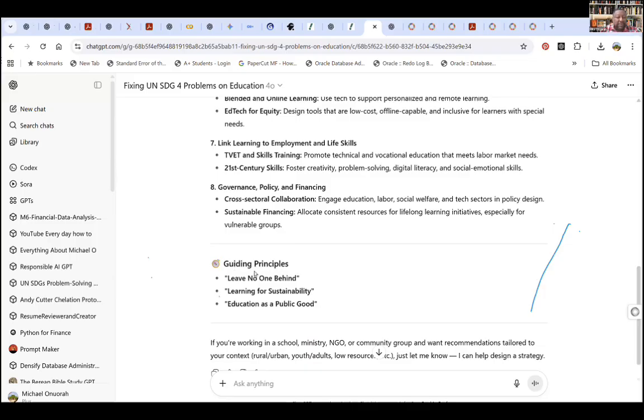And it leaves us with some guiding principles: leave no one behind, learn for sustainability, treat education as a public good. So I hope I've been able to answer the question everyone was asking regarding how to upload their own research and modifications into the AI and how to make it accessible to others.